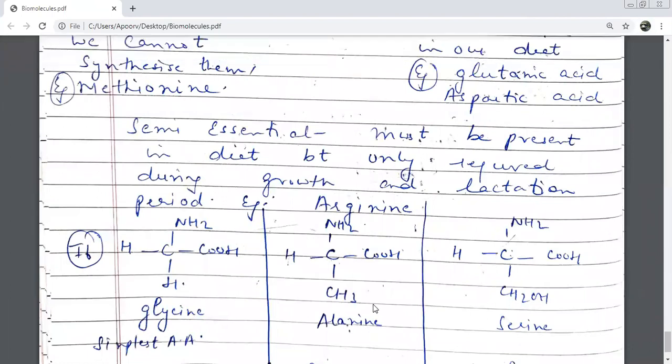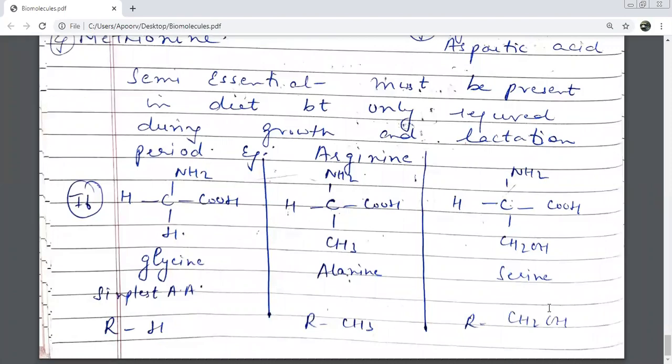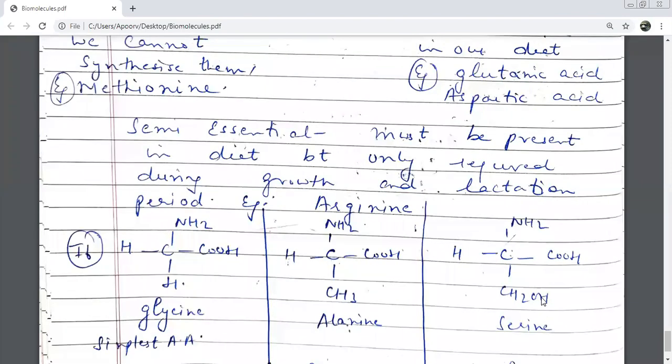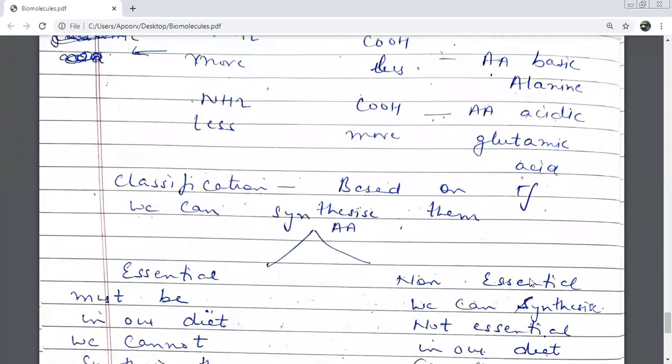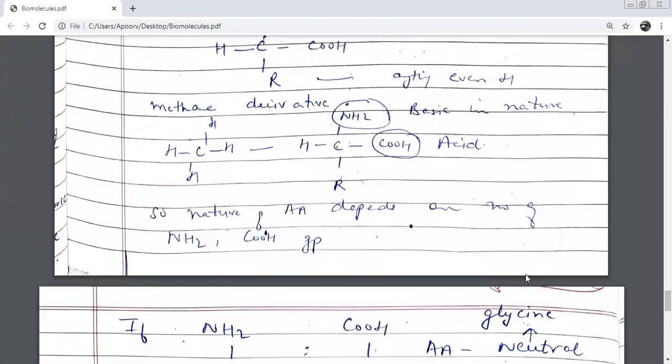CH3, methyl group. So this amino acid is known as alanine. What is this amino acid called? Whose formula is this? Alanine. And if I have another one over here, CH2OH, then this is serine. What I'm trying to tell you is R में कुछ भी add करते रहेंगे तो we are going to get different types of amino acids.